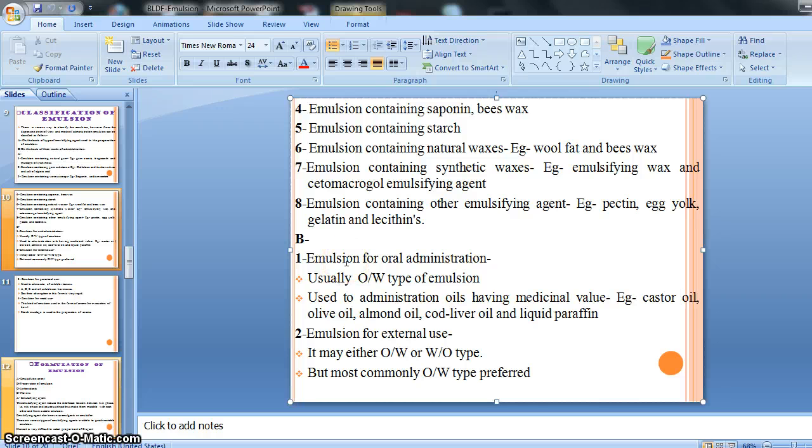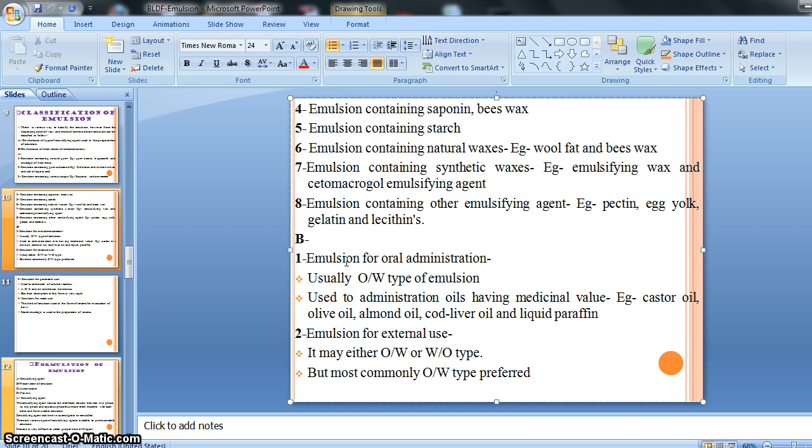Emulsions are classified on the basis of their mode of administration. Like emulsion for oral administration, generally the OW type, oil in water type emulsions, are administered by the oral route internally, right? And most of the time the oils which have medicinal value, like castor oil, cod liver oil, almond oil, liquid paraffin, are given by the oral route in the form of emulsion, right?